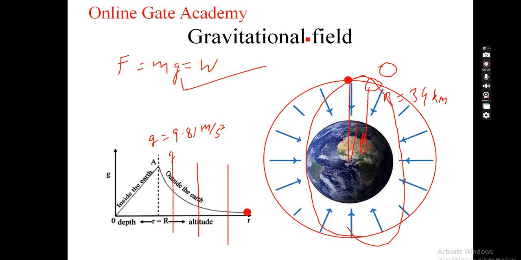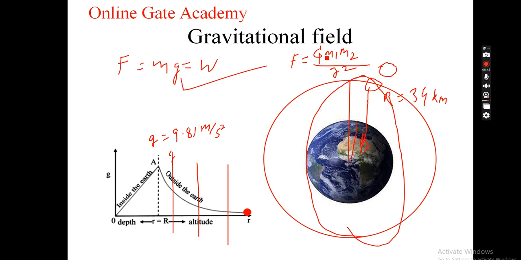So this is called the gravitational field, within which the gravitational force of the earth acts on the object. The whole idea of gravitational field and force, we already know. If anything is attracted towards the surface of earth, this force can be calculated by this formula, which involves the universal constant of gravitation, the mass of the first object, the mass of the second object, and the distance between them, which is given by r. And G is called the universal constant of gravitation, most interestingly.